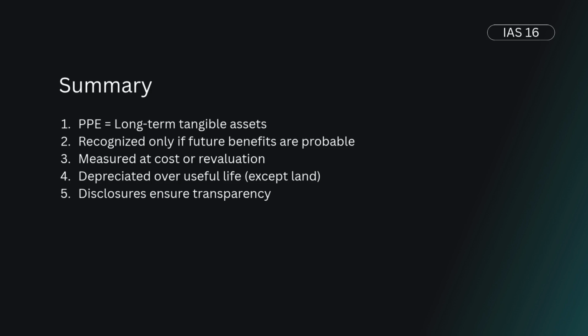Summary of today's topic. 1. PPE is long-term tangible assets. 2. PPE is recognized only if future benefits are probable. 3. PPE is measured at cost or revaluation. 4. PPE is depreciated over useful life, except land. And number 5, its disclosures ensure transparency.